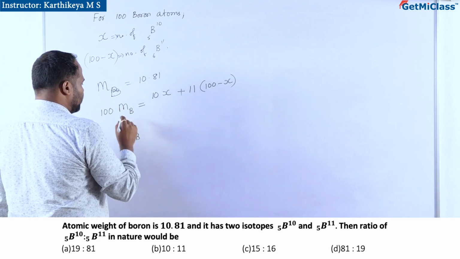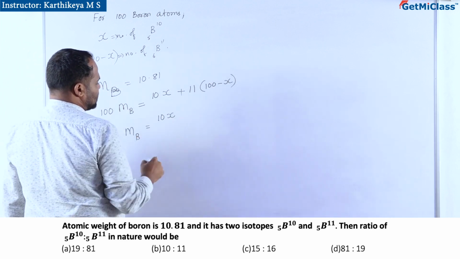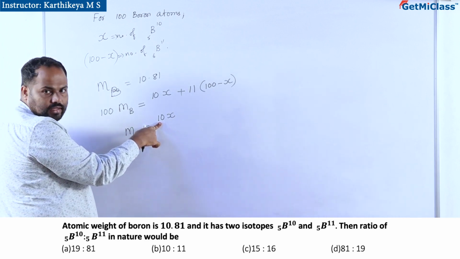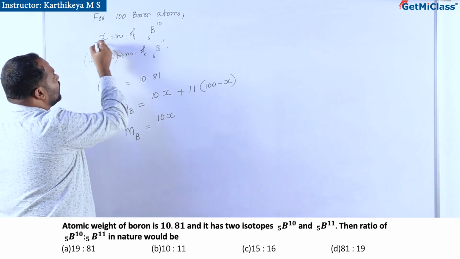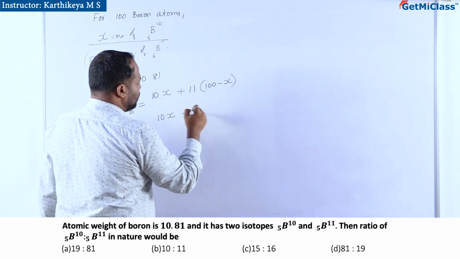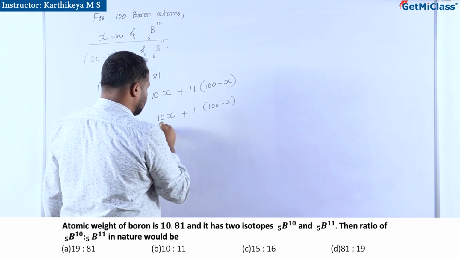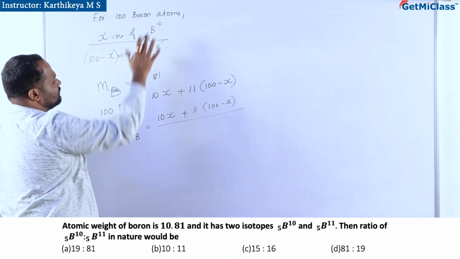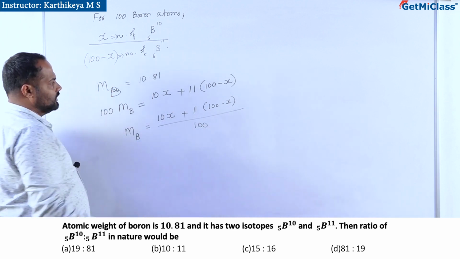So the average mass of the boron atom is 10x, that is boron 10 with mass 10 atomic mass units, found in x number, plus 11, as 5 boron 11 is found in 100 minus x number, out of the 100 atoms we are considering, divided by this 100.